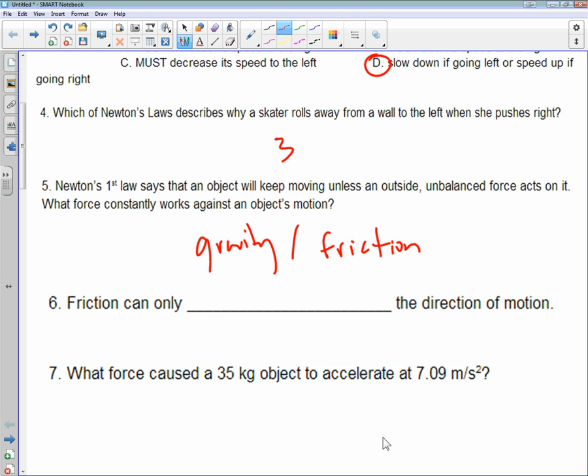Number 6, friction can only blank the direction of motion. Oppose or resist the direction of motion. So I would go with oppose. That's a good one.